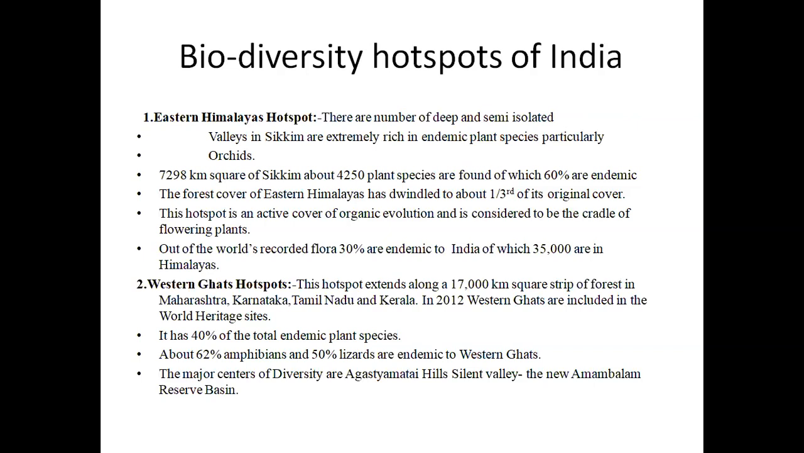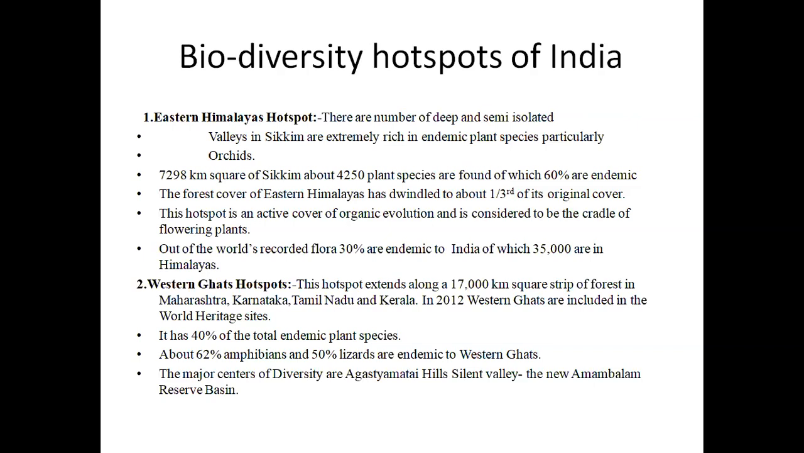In nearly 7,298 square kilometers of Sikkim, about 4,250 plant species are found, of which 60% are endemic. See how much richness is there. 60% of species are found only in the areas of Sikkim. The forest cover of the Eastern Himalayas has dwindled to about one third of its original cover. These are destroyed by human activities, and this hotspot is an active center of organic evolution and is considered to be the cradle of flowering plants.